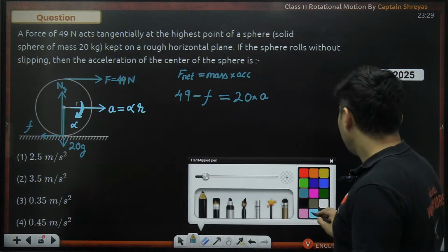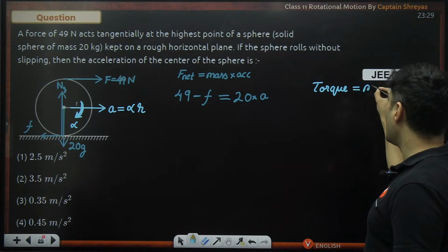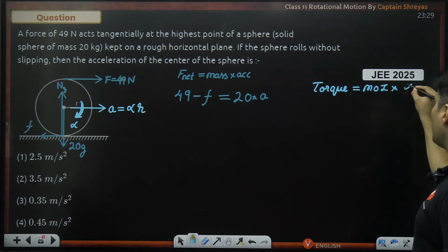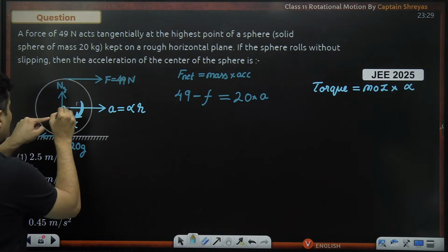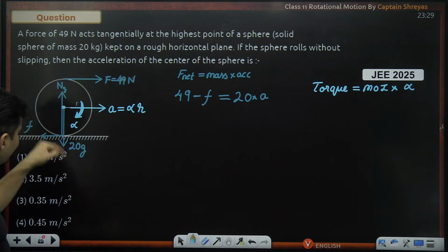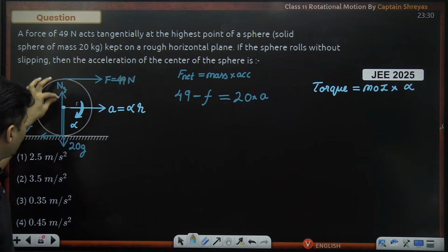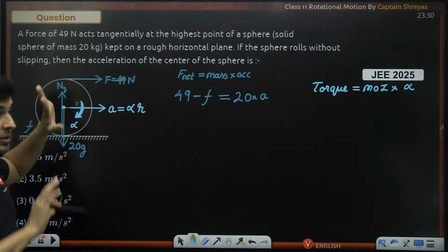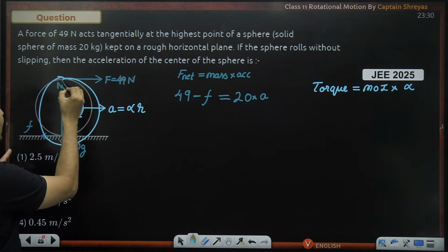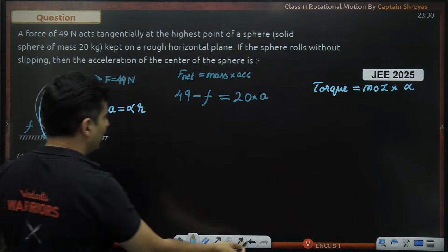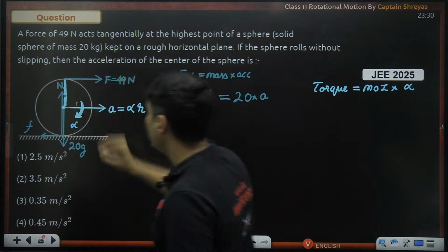All right. Let me also use torque. Torque is equal to moment of inertia multiplied by angular acceleration. Let's see what I get. If I take this particular point, the normal and the weight are passing through the axis, so they can't generate any torque. But this force will rotate like this and create a clockwise torque in the direction of alpha. So it is helping it. And that force is at a distance of the radius of the sphere.